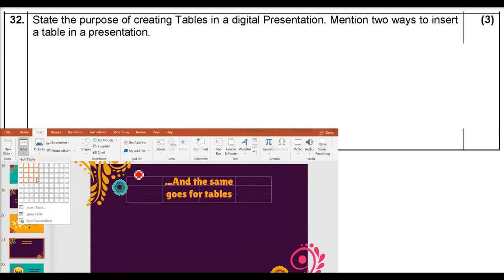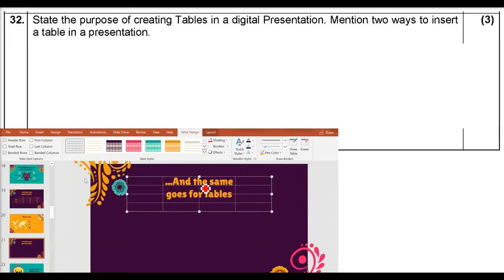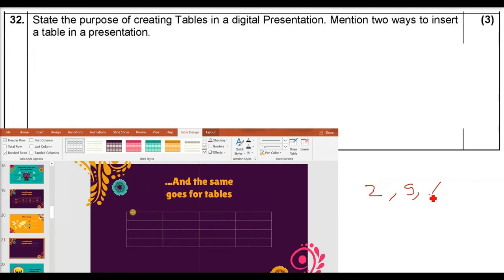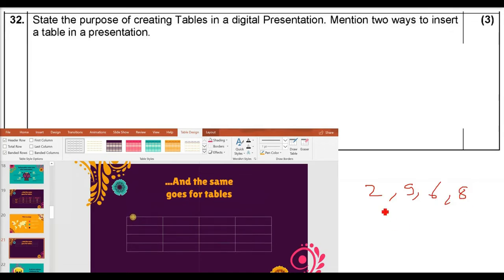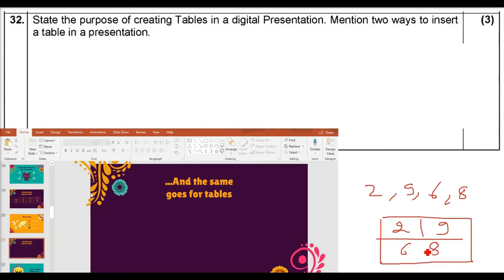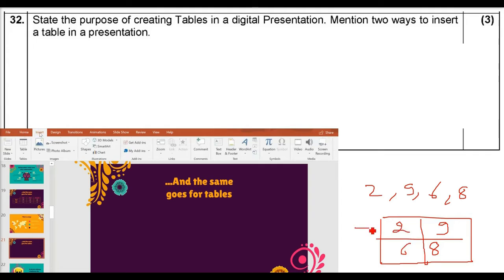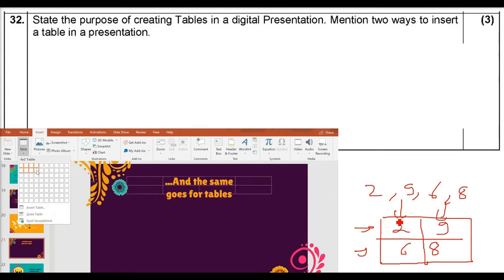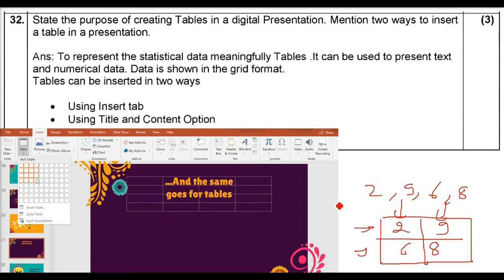You will see, a table is always the best way to represent data. For example, if I just write these numbers randomly, it will be very difficult to understand them. And if I write the same numbers in a tabular form, you will see how organized they look, and they are representing certain things, so they are giving you certain information. So always while you are presenting, try to use the table.